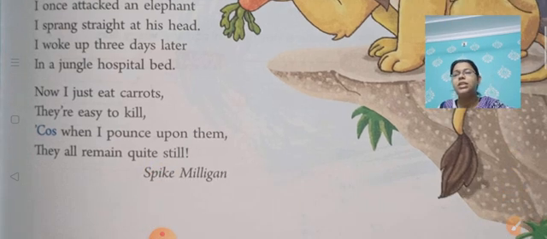Now I just eat carrots, they are easy to kill, 'cause when I pounce upon them, they all remain quite still. Now the veggie lion has started eating vegetables, right? And plants. So what does it say? That now I only eat carrots. अभी मैं किसी के ऊपर अटैक नहीं करता because I'm no more a carnivore and I don't even roar or try to kill anyone because उसको जो blood दिखता है हर जगह, now that makes him feel sick. It makes him feel disgusted. ठीक है? So अभी वो क्या करता है? It just eats carrots because they are easy to kill.